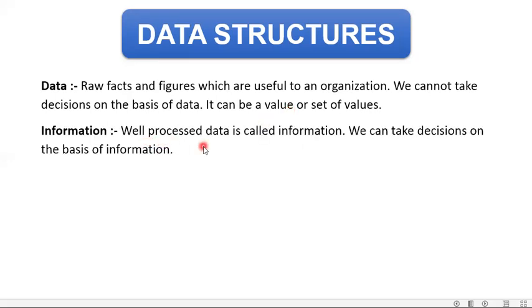Information. Well processed data is called information. And this we have learned that once the data is there, after processing, it gets converted into information. That means the meaningful data. And on the basis of information, we can take decisions. As I told you, once the raw material is collected and after processing, the toy is ready.